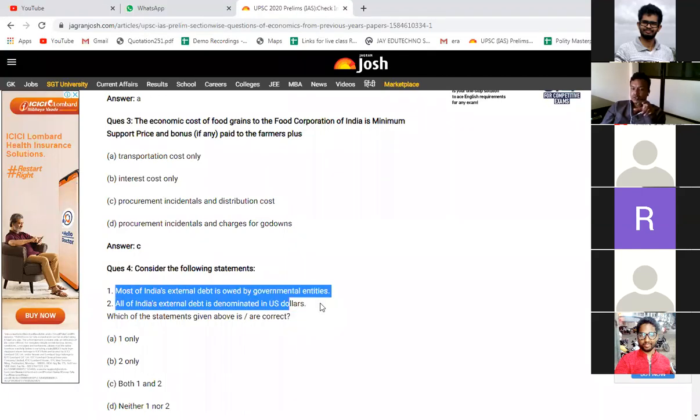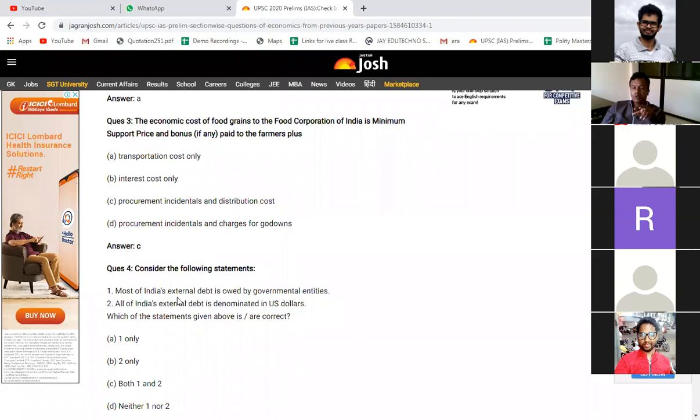And UPSC does ask comparisons. They don't ask you the numbers. Am I right? They do not ask what India's external debt is, whether it is $7,500. They don't ask that. What they ask is: all of India's external debt is denominated in US dollars, whether this is correct or wrong. If you know the basics that external debt is not denominated only in US dollars, you can answer.